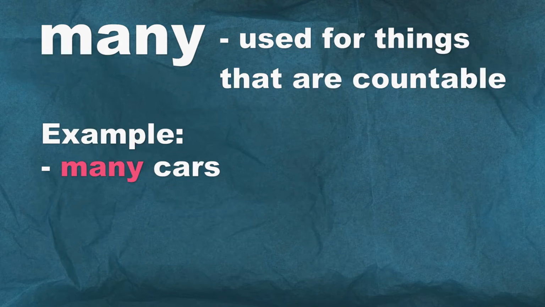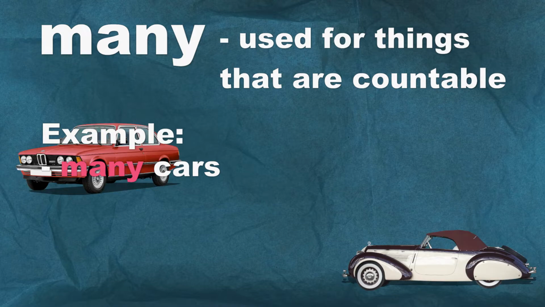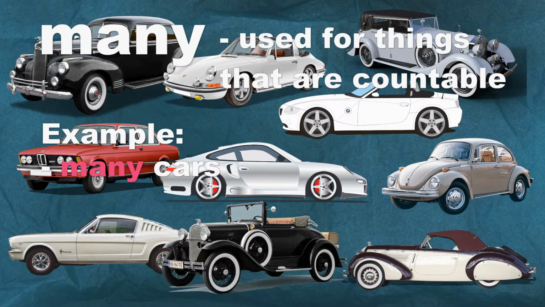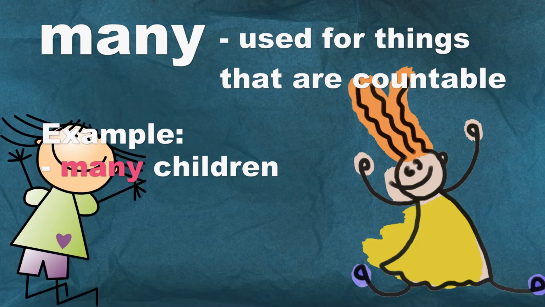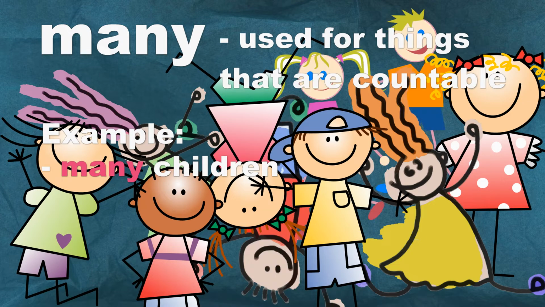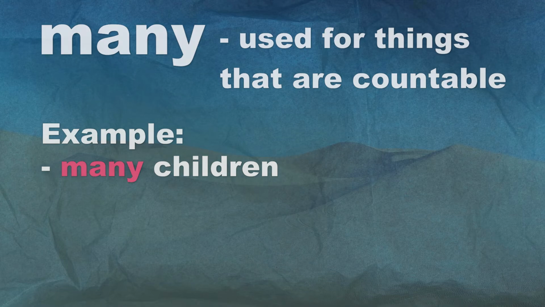Many cars. You can stand on the corner of the street and count how many cars go past, or count the cars that go past. 1 car, 2 cars, 3 cars, and so on. You can go to a playground and count how many children are playing there. 1 child, 2 children, 3 children, and so on. So things that are countable use many.